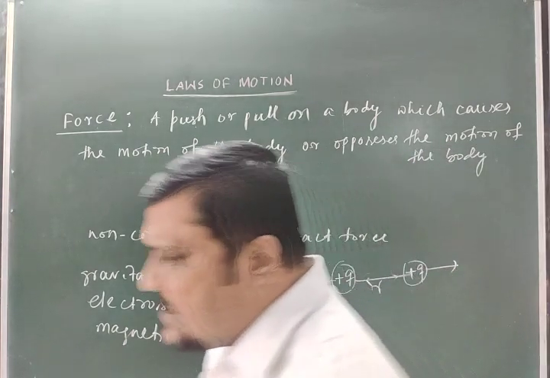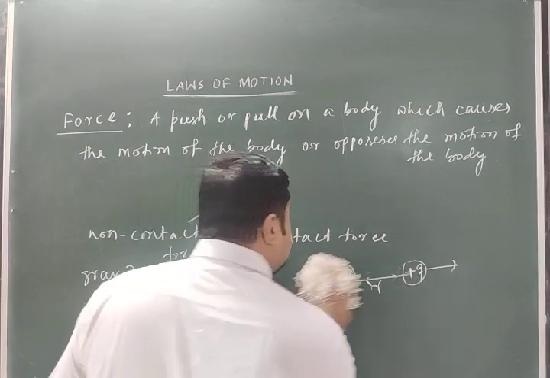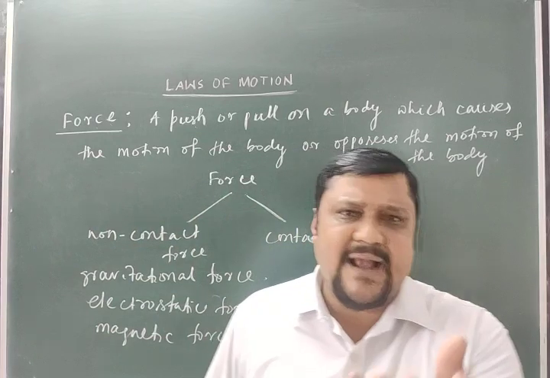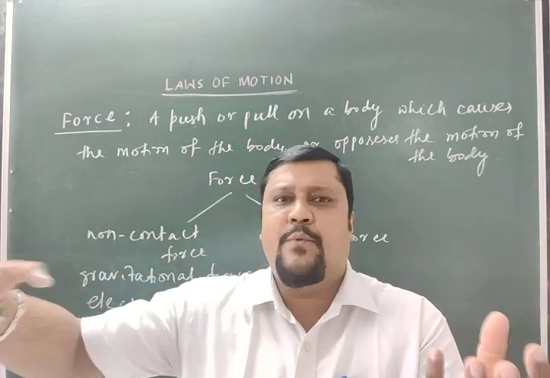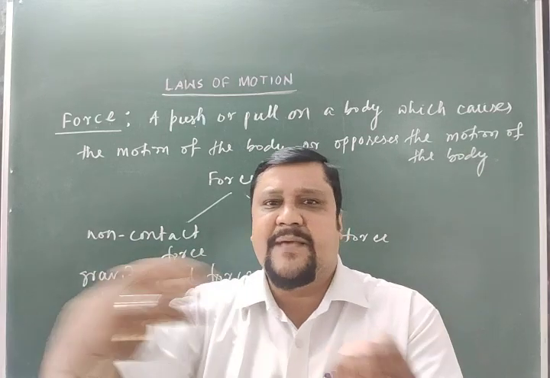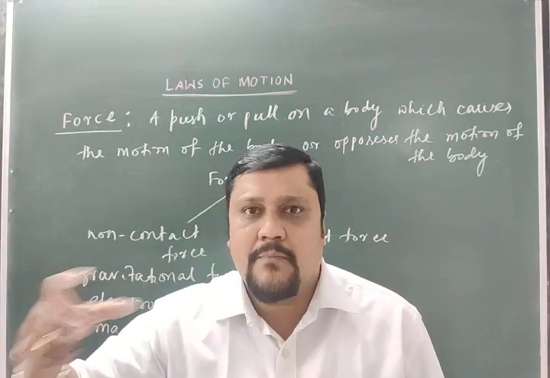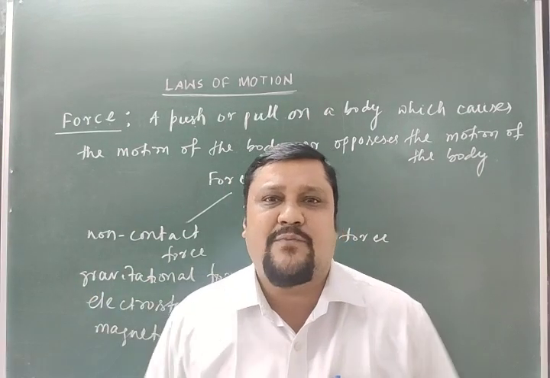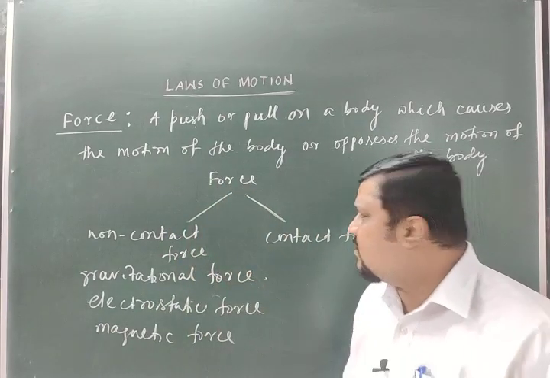Similarly, magnetic force, the force between the poles. A common example is when you take a magnet, and some magnetic material like iron, at a certain distance apart, there will be a force of attraction. The iron pieces will be attracted towards the magnet or magnetic pole. Magnet means that is a pole. So that is a non-contact force. There is no contact between these two bodies, yet a force exists. So these are non-contact forces.